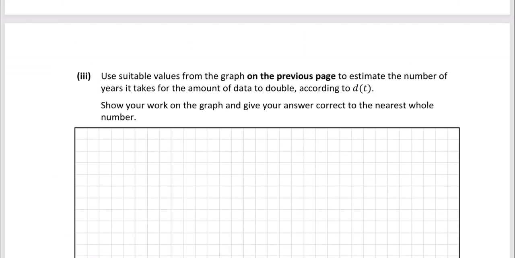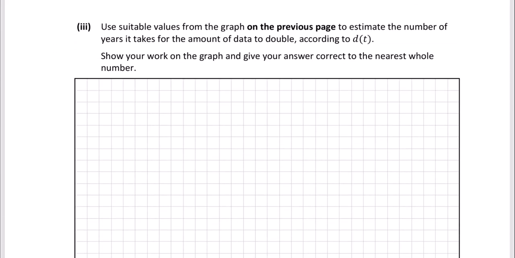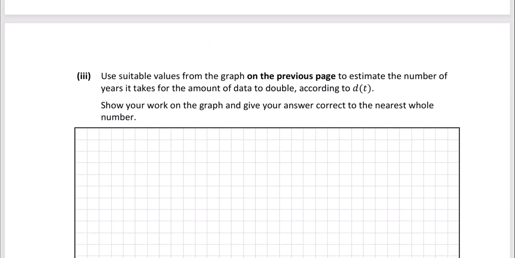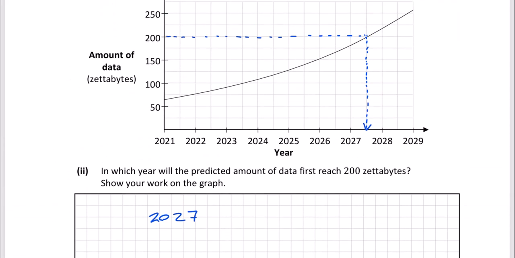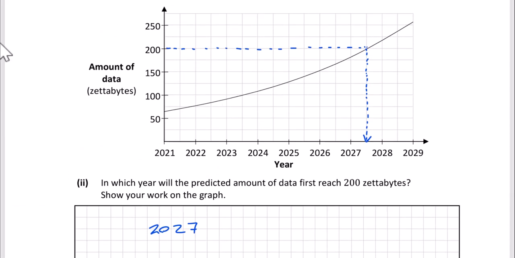The last part then, use suitable values from the graph on the previous page to estimate the number of years it takes for the amount of data to double according to d of t. Show your work on the graph and give your answer correct to the nearest whole number. So I'm going to start with 2022. So let's do this in red. If we start at 2022 and go across here, that is 75 zettabytes.